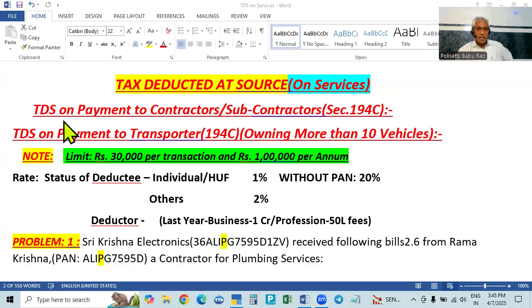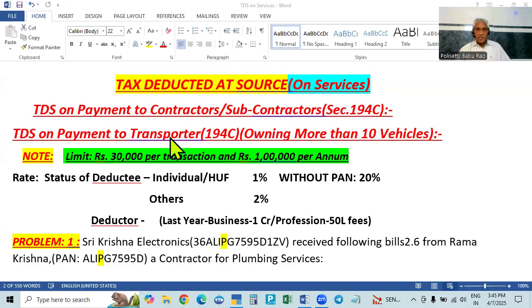Now we will enter into the topic. See here, in the last video we already covered TDS on payment to contractors or subcontractors under 194C. Today we are going to discuss TDS on payment to transporters, also under 194C only.